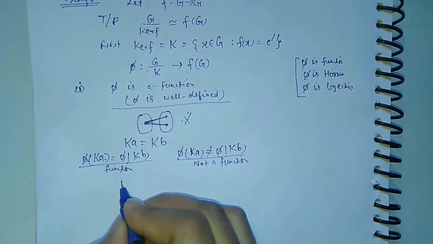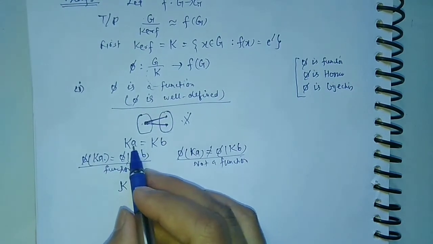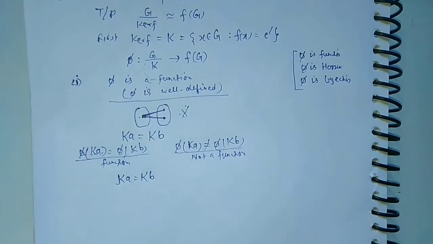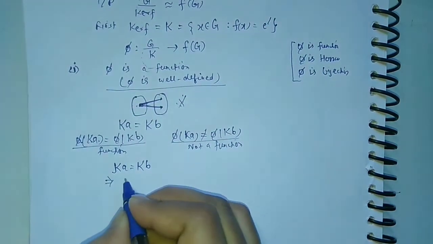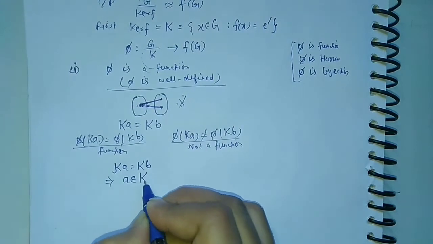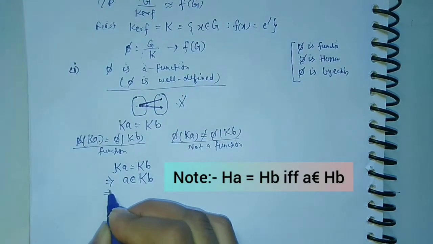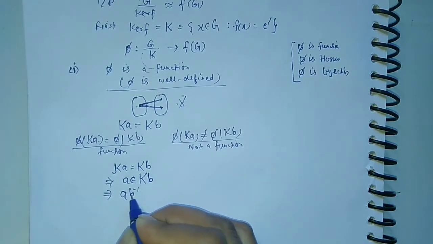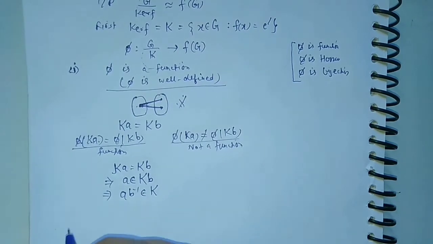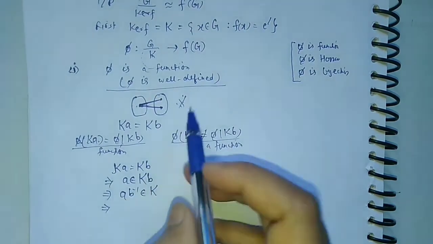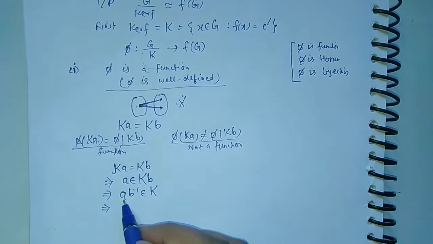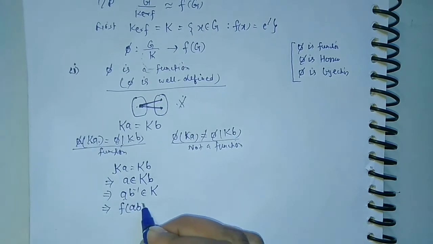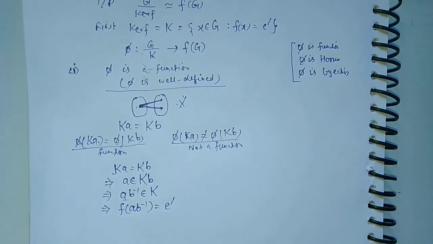So now we consider that Ka is equal to Kb, then this will imply that a belongs to Kb, and multiplying b inverse on both sides, it implies a b inverse belongs to the kernel K. And from the definition of kernel, if any element belongs to the kernel, then f of a b inverse will be equal to the identity element e dash.